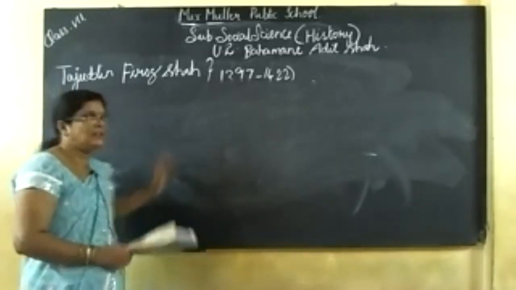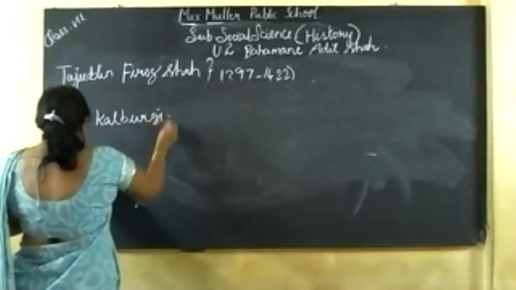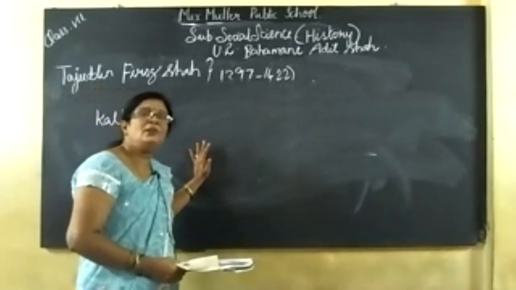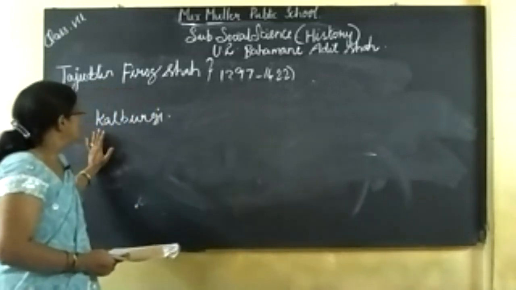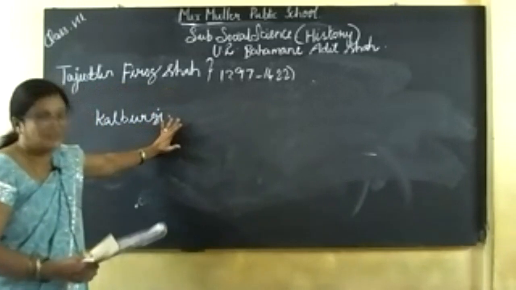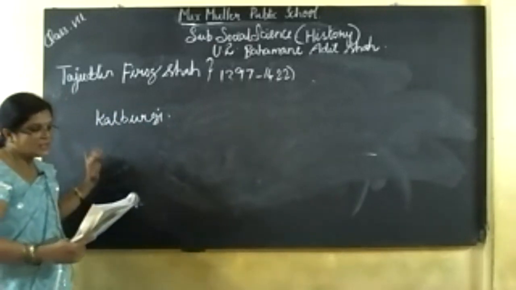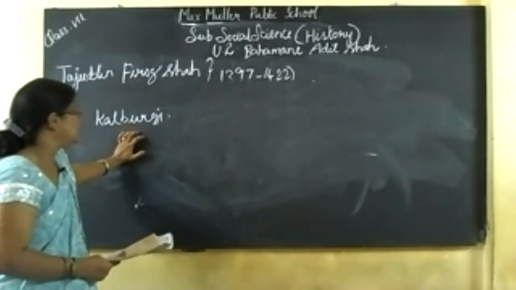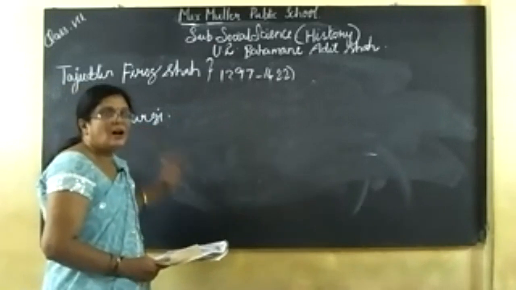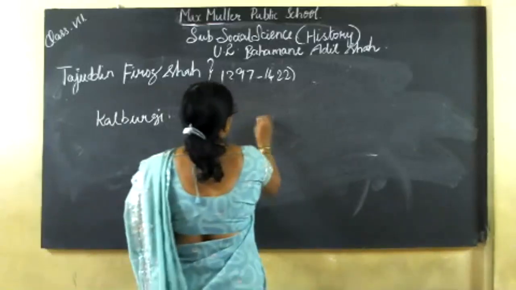The Bahmani capital at the beginning was Kalburgi, and he also built a new city called Firozabad.